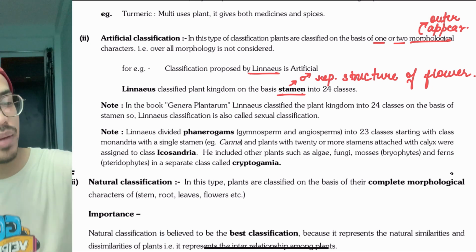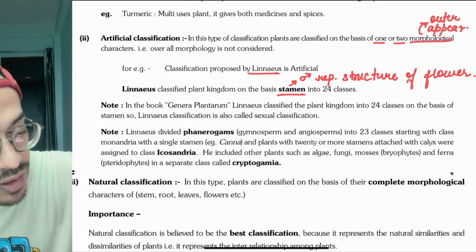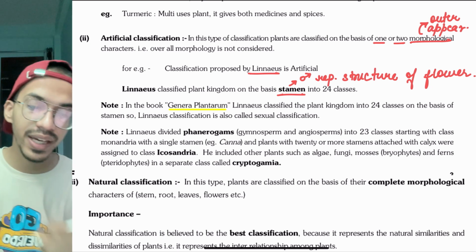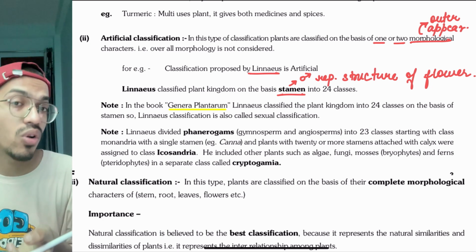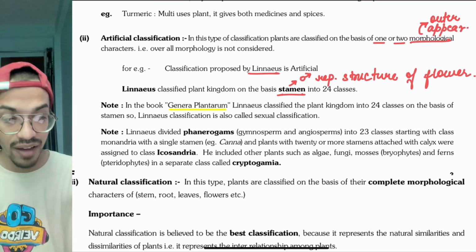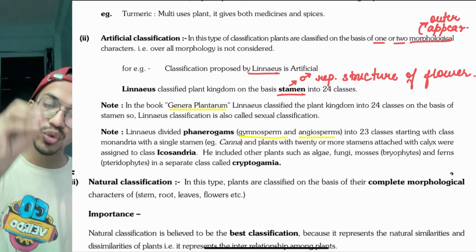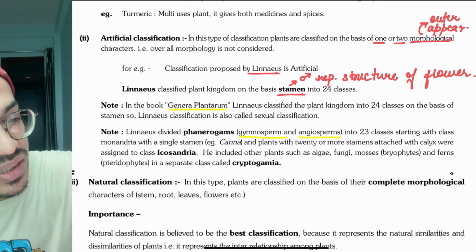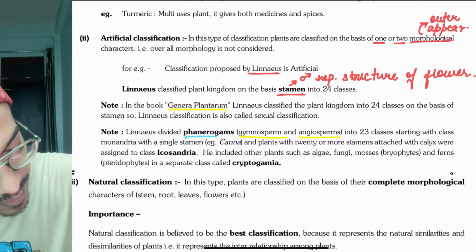Remember the fact that he did it in a book, the book name was Genera Plantarum. He classified them into those that form the sex organs and those that do not. Those plants which have them are gymnosperms and angiosperms, where you will see seeds and gametes, and they have separate structures available for it, that is phanerogams.